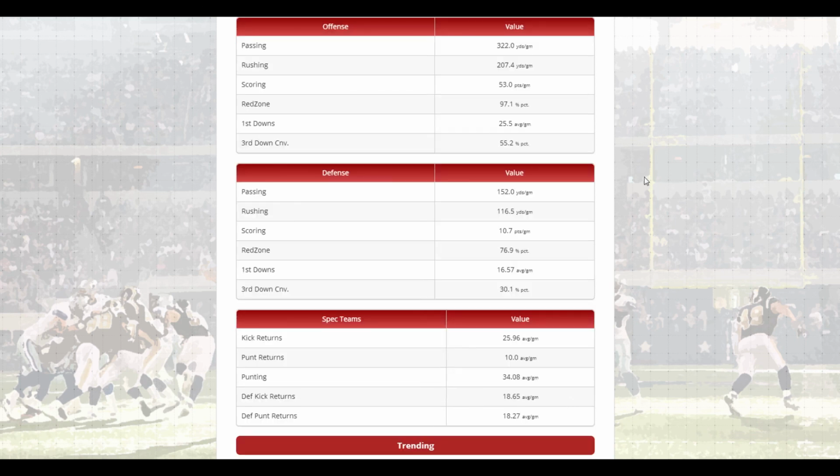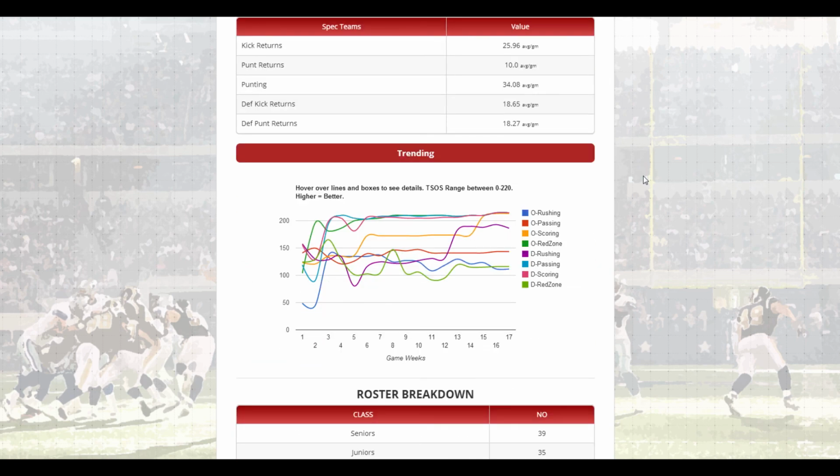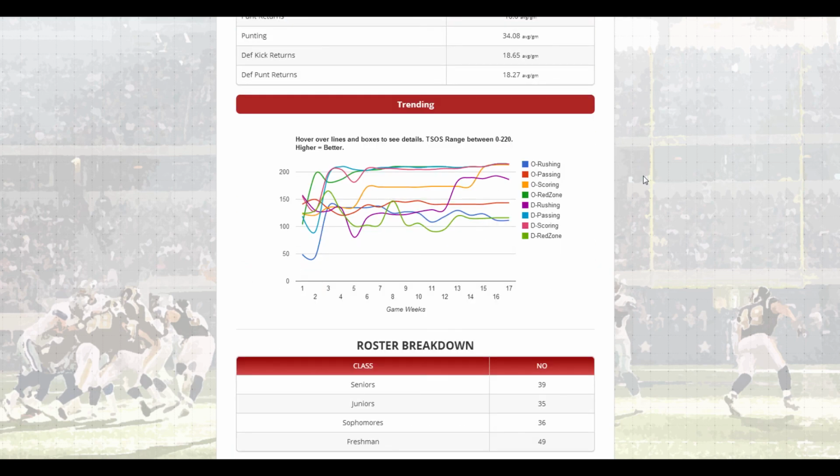So we also have some stat information for averages on offense, defense, and special teams. And then similar to what we had on the momentum indicators on the head-to-head page, we have trending indicators. Each of these are relative strength areas for offensive rushing, passing, scoring, red zone, and defensive rushing, passing, scoring, and red zone. And the weeks that they're playing, you can kind of get an idea of how strong the team is and how they're trending.